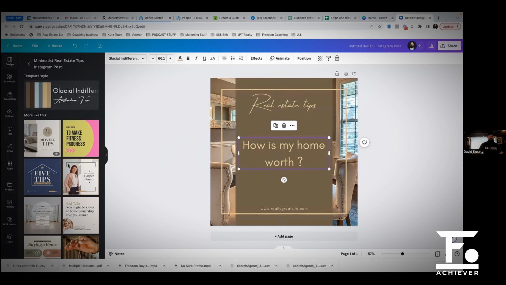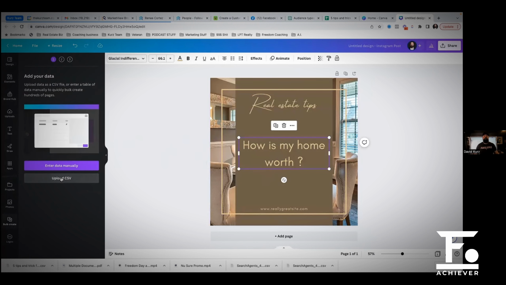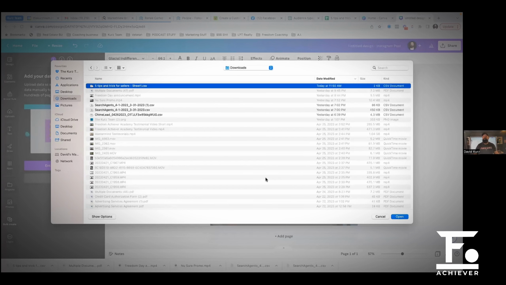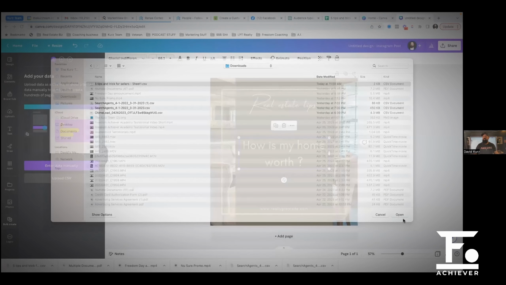Okay. Then you're going to come over here to bulk create. If you don't see it here, it would be inside the apps area here. Okay. I'm going to go to bulk create. I'm going to upload my CSV. I'm going to go to my downloads. I got my 5 tips and tricks for sellers there. I'm going to open that.